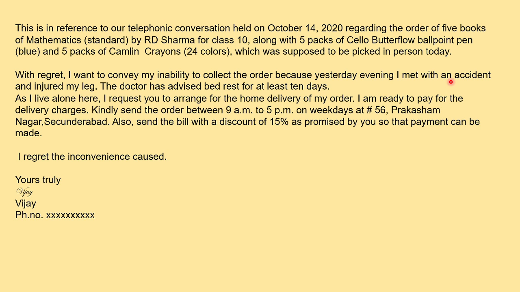इस बात का बिल्कुल ध्यान रखना है that there is no cutting in between. Now suppose there is a cutting, try to write the letter again. In analytical paragraph also, if there is too much cutting, so the presentation doesn't look proper and it gives a bad impression. So in case there is cutting in between, try to write it again. So we have read this, that with regret, I want to convey my inability to collect the order because yesterday evening I met with an accident and injured my leg. The doctor has advised bed rest for at least 10 days. So we have given the reason.